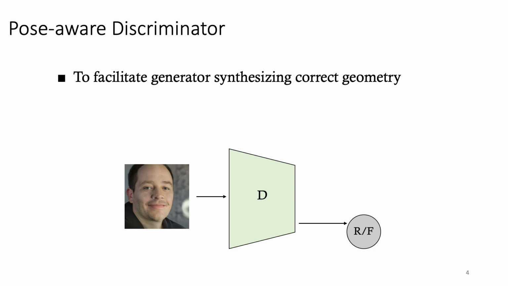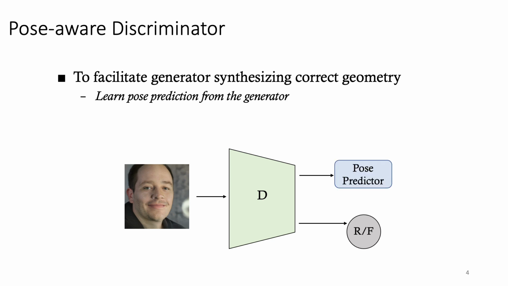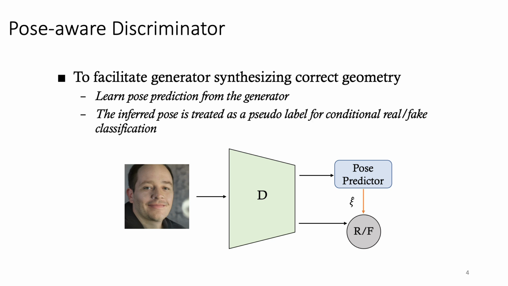Only making the generator pose-free can possibly lead to wrong generation, because sometimes concave shapes can also be a not that perfect solution. Therefore, we propose the pose-aware discriminator. We assign a pose prediction task to it apart from the real-fake discrimination. For one thing, it learns pose prediction from the generator by taking the inferred pose from the latent space as a pseudo-label. For another, it predicts a camera pose from the given image and then uses it as a pseudo-label for conditional real-fake discrimination.